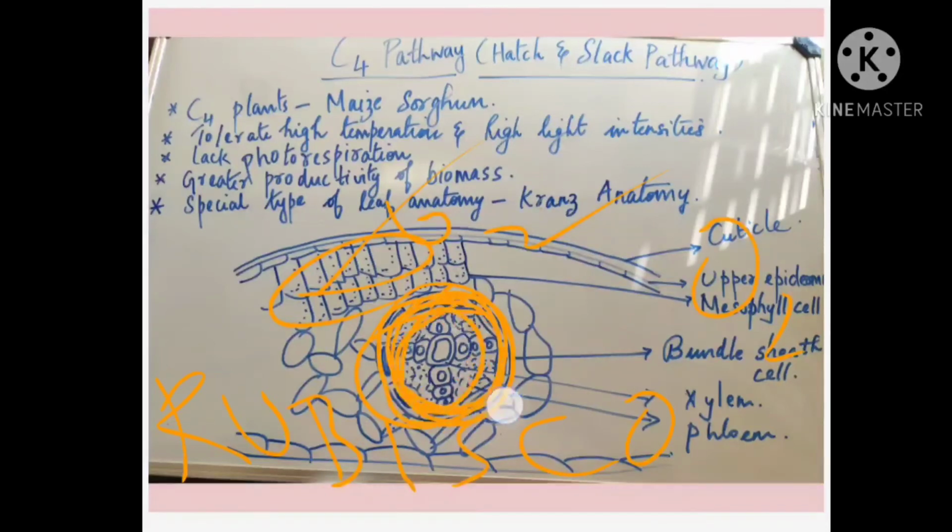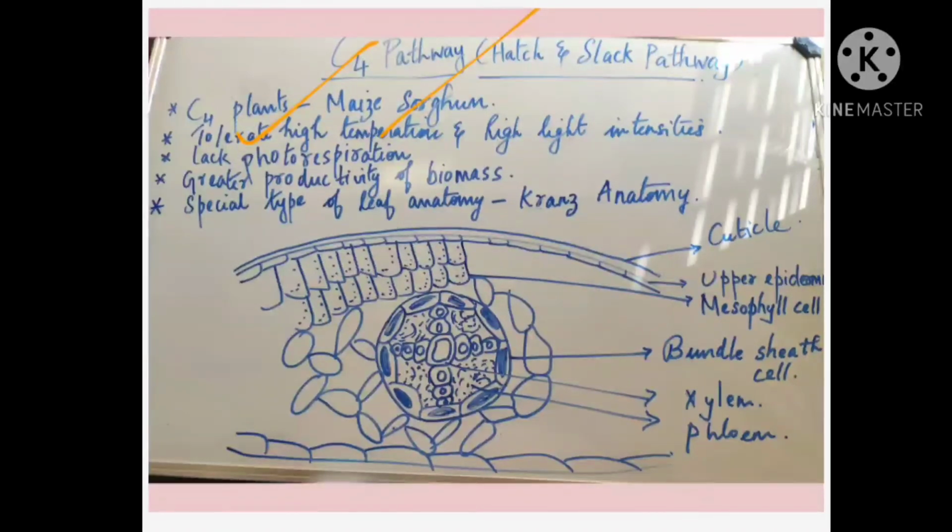In the bundle sheath cell, right? So this set of chloroplast, we call it as what? The dimorphic chloroplast. Hope this part is clear. So for the C4 cycle, examples we have learned are maize and sorghum. They have the capacity to tolerate what? High temperature and high light intensity. They are lacking what? Photorespiration. They will not be undergoing the process of photorespiration. I told you why?